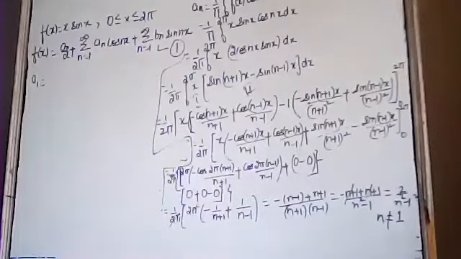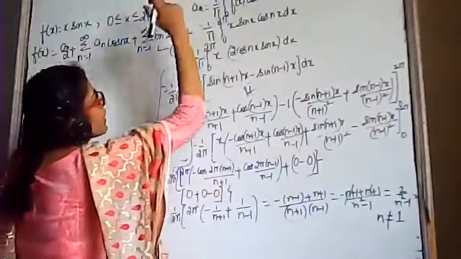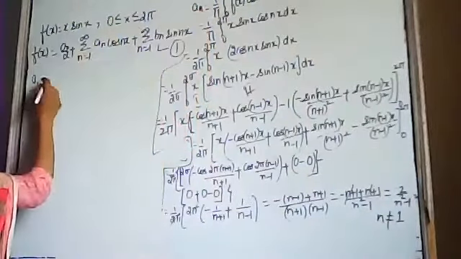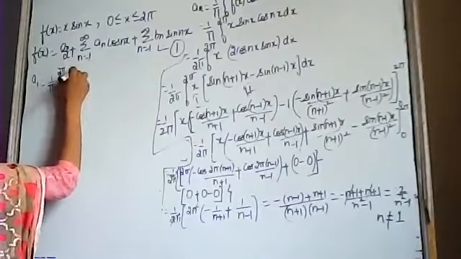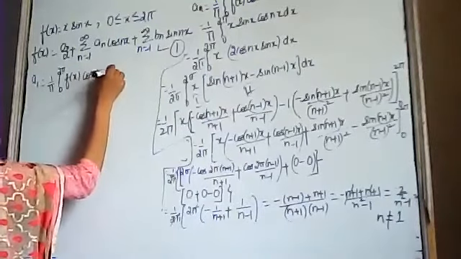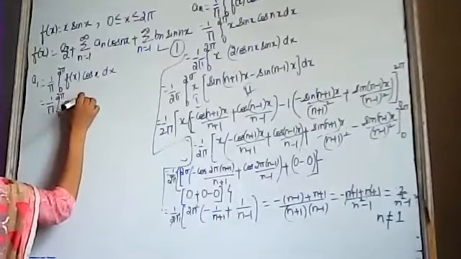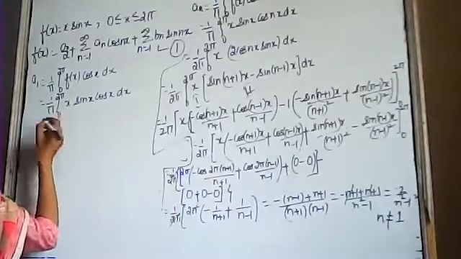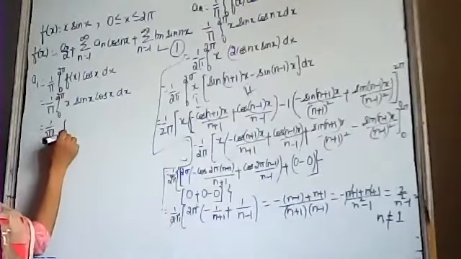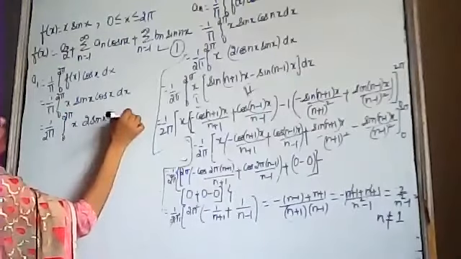For a1, we had an as, an was 1 by pi 0 to 2 pi fx cos nx. We have to find the value of a1. Substitute n is equals to 1. It will become 1 by pi 0 to 2 pi fx into cos x dx. This is equals to 1 by pi 0 to 2 pi fx is x sin x cos x dx. It will be equals to 1 by pi. Again, multiply with 2 and divide with 2. You will get 2 sin x cos x dx.